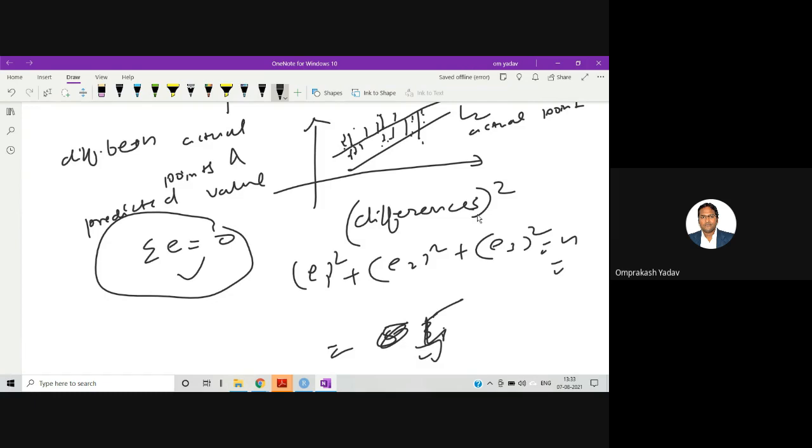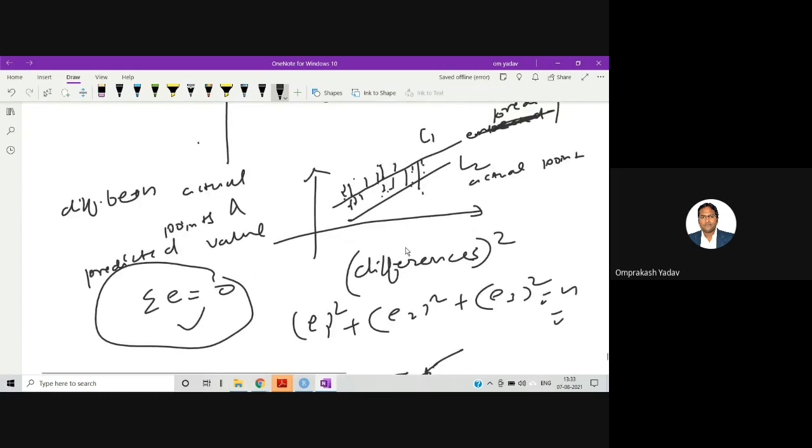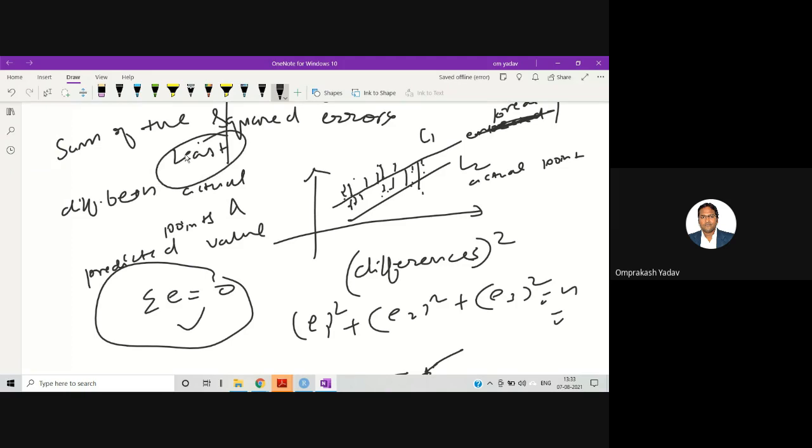So wherever we get the least sum of the squared error of all the lines, that will be the best fit line. This is called the SSE, sum of the squared errors. So where this is least, that will be the best fit line.